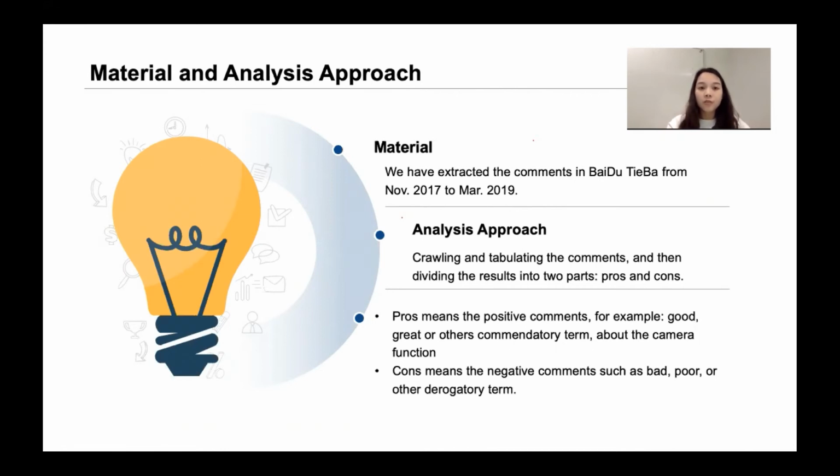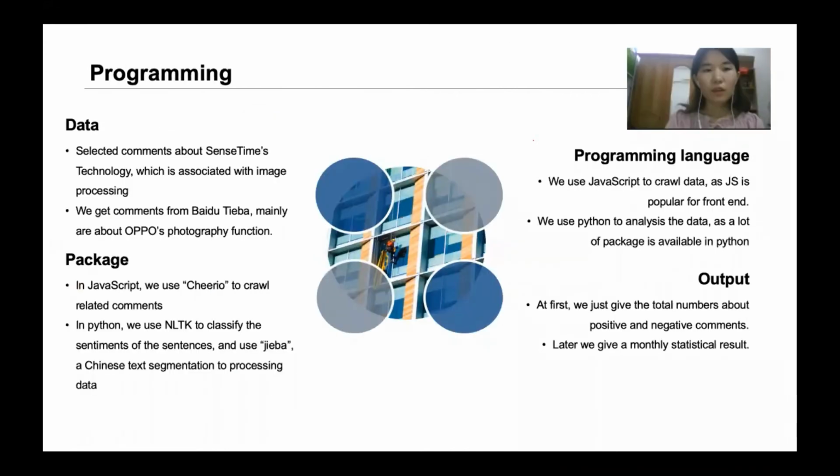Next comes the programming part. This part will talk about programming. It is divided into 4 parts. The first one is data. The data we use are selected comments about SenseTime's technology, which is associated with image processing. We get comments from Baidu Tieba, mainly about Oppo's photograph function.